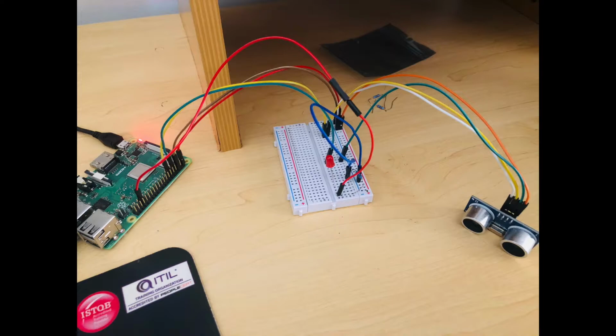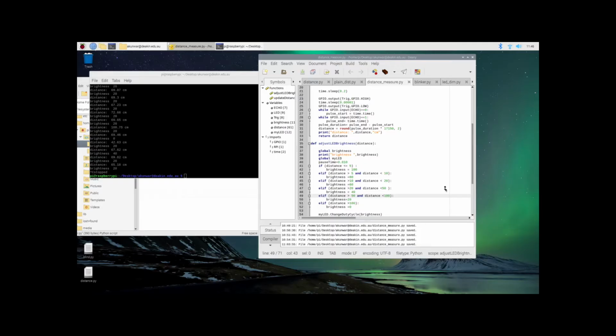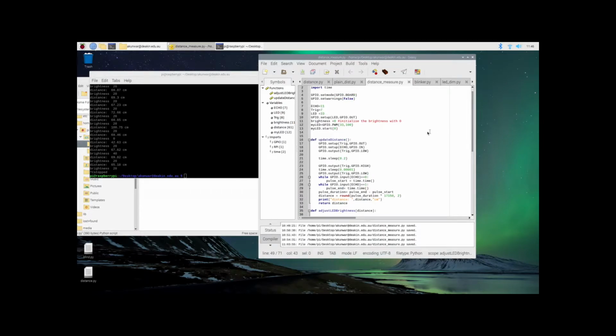Now I will go to the code. This is my code that's called distance measure. I will go from the top. I have assigned an LED, the pulse width modulation, to pin 33, and this one is for trigger and this one is echo. I have two main functions here.